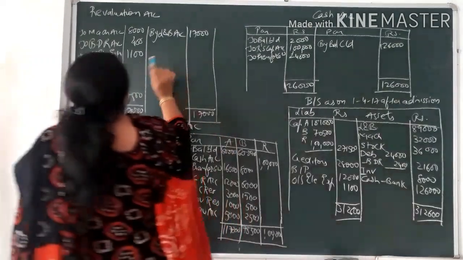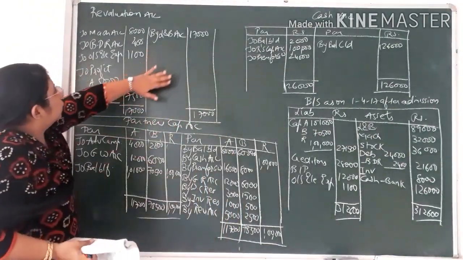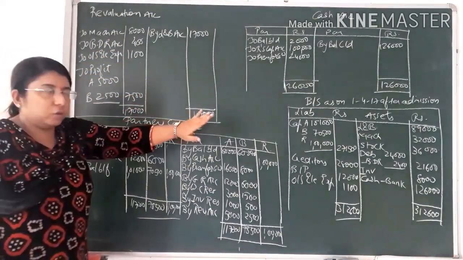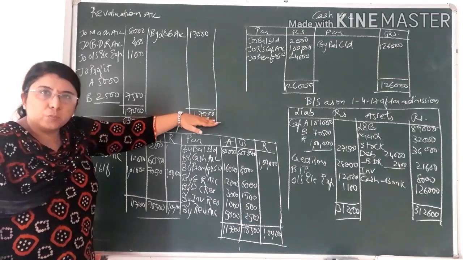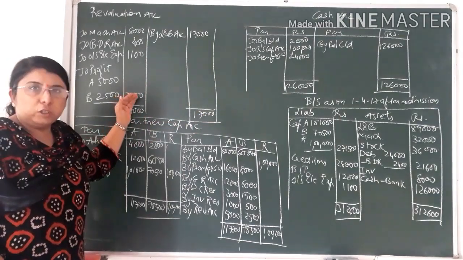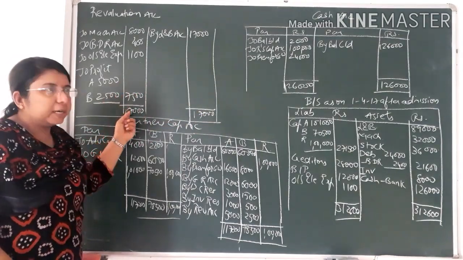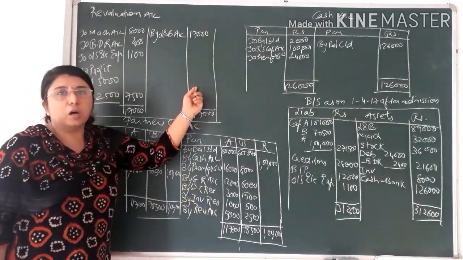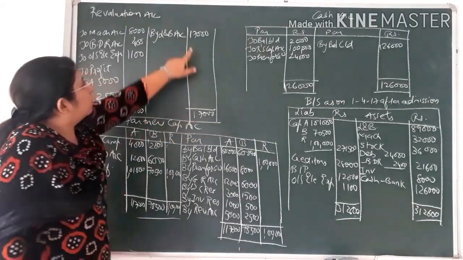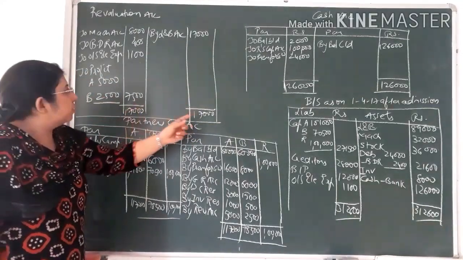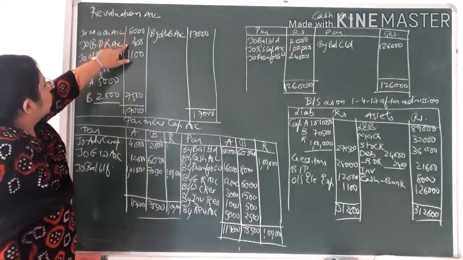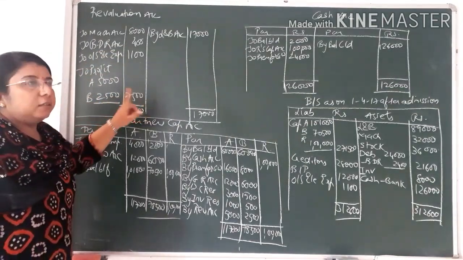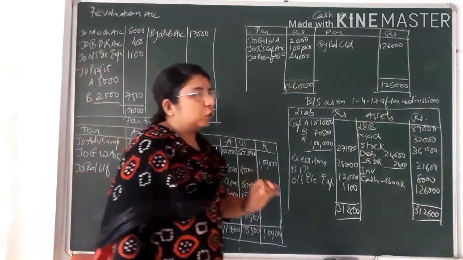Now these are the basic 4 entries that we had made. After doing these 4 entries, we have to find the profit or loss. If the total of credit side comes more, then it is profit for the firm, and if the total of debit side comes more, then the difference would come on credit side, and it would be loss for the firm. Over here you can see total of credit side is more, that is 17,000, and by subtracting the debit entries, you will get the difference, that is 7,500. This 7,500 is profit for the firm.